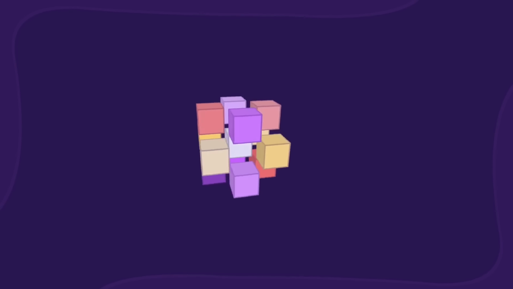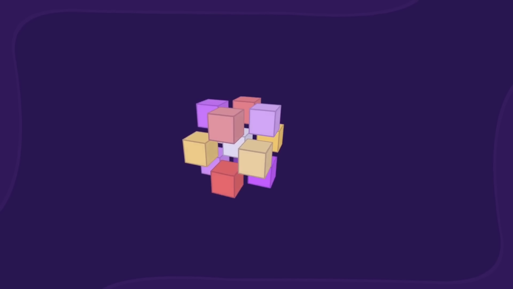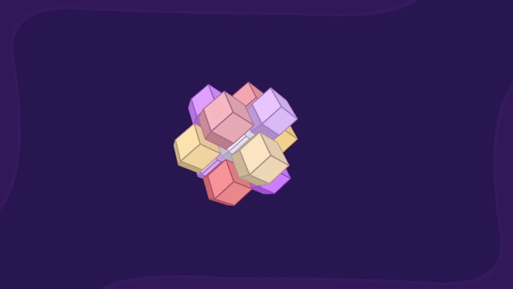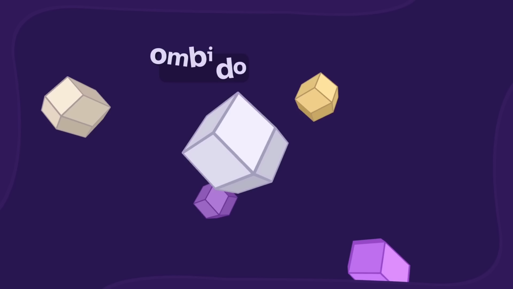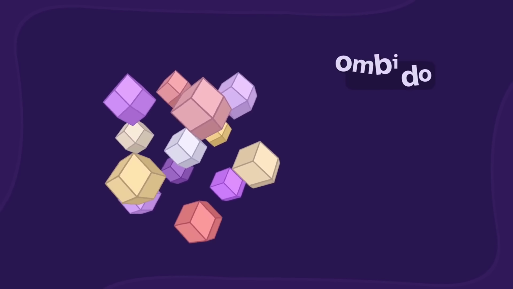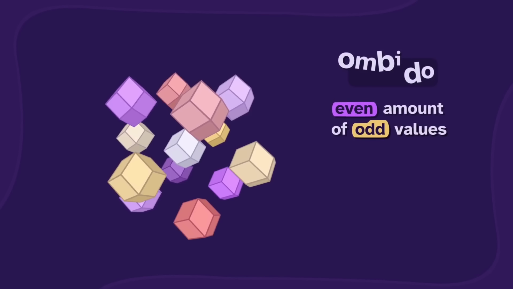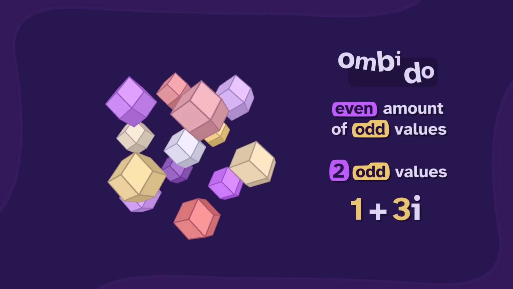And we can take this idea to 3D. If we make a 3D checker pattern, then the space is filled by these shapes. This is a rhombic dodecahedron, or rhombido for short. These rhombido are defined as having an even amount of odd values. So maybe they have 2 odd values, like 1 plus 3i, or instead they could have 0 odd values.